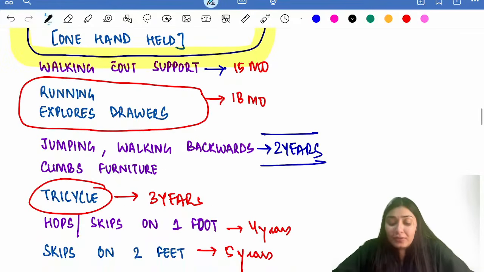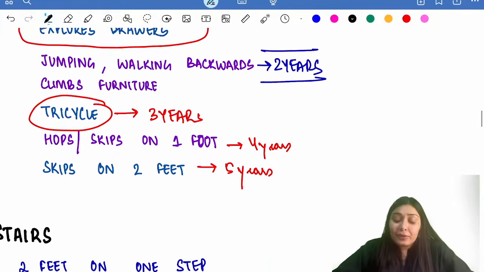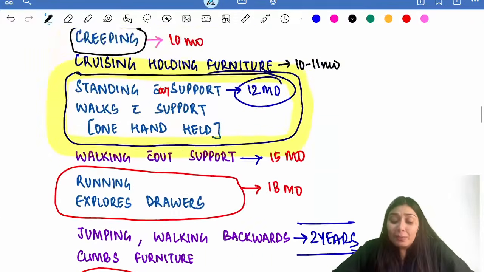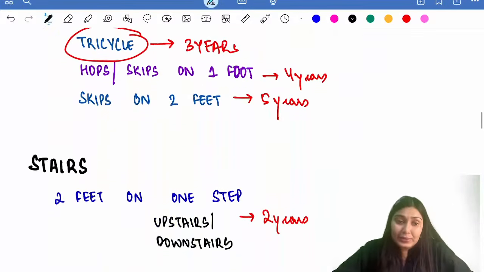Then by 2 years of age, the child will be jumping, walking backwards, climbing the furniture. At 3 years of age, the child will be driving a 3-wheel cycle, tricycle. Then comes hopping and skipping. Hopping on one foot comes at 4 years of age, and skipping on 2 feet, the rope skipping, comes at 5 years of age. So these are the important gross motor milestones.